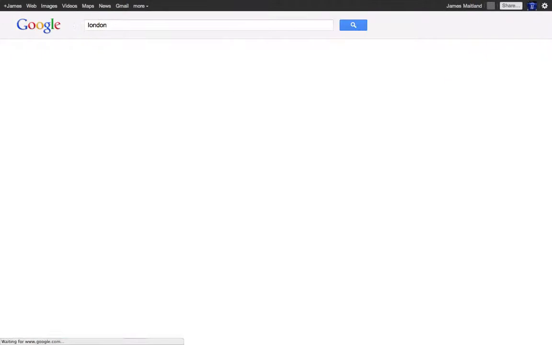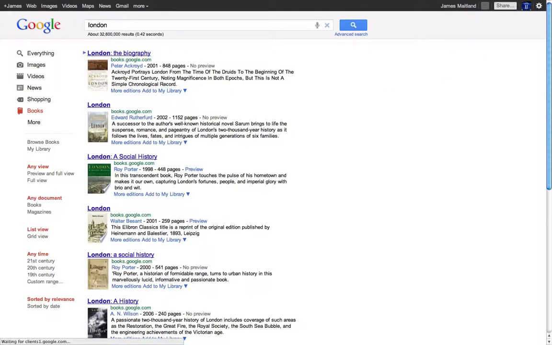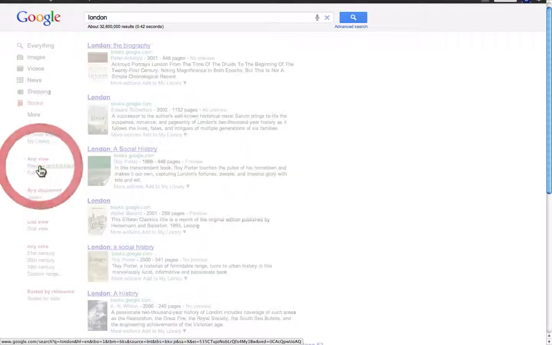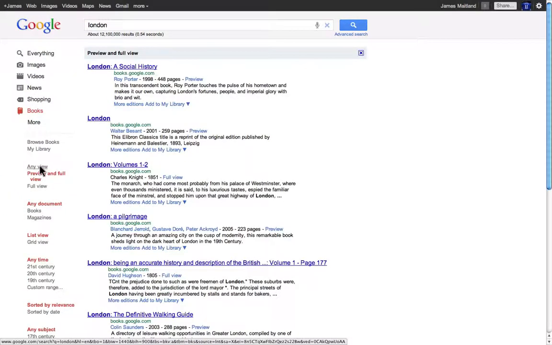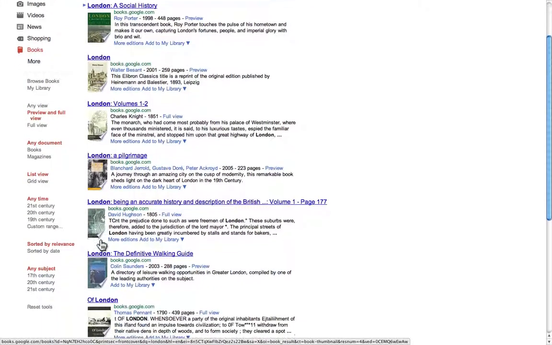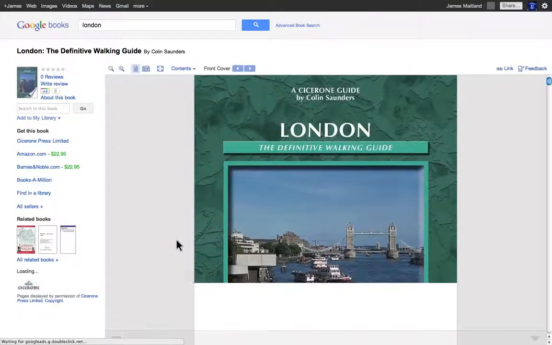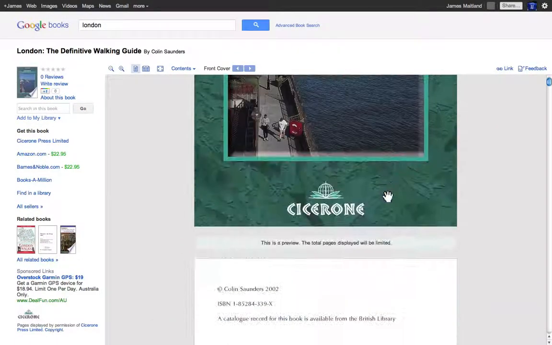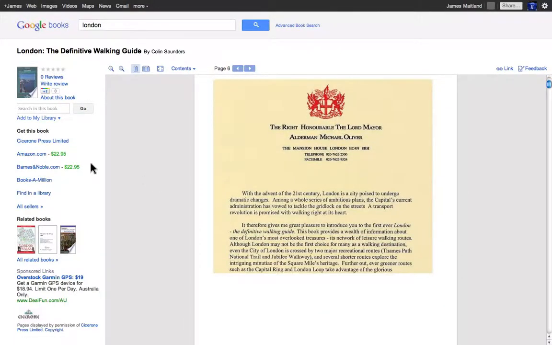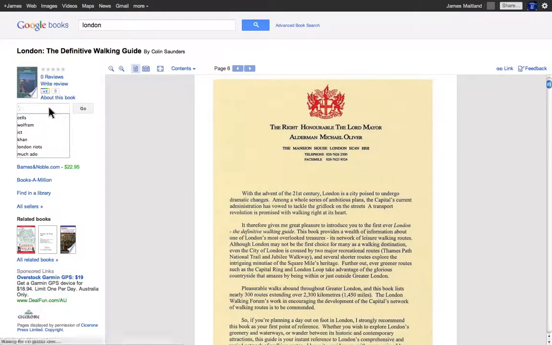Now some books, if I come down here and have a look, if I go for any books about London that have preview, and so this time I'm going to open a book, and because this one has a preview, it actually lets me look in the book and see part of it. Or more importantly, if I have a specific look, I can search inside that book.